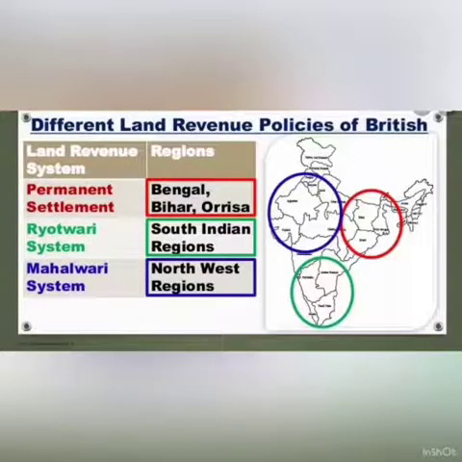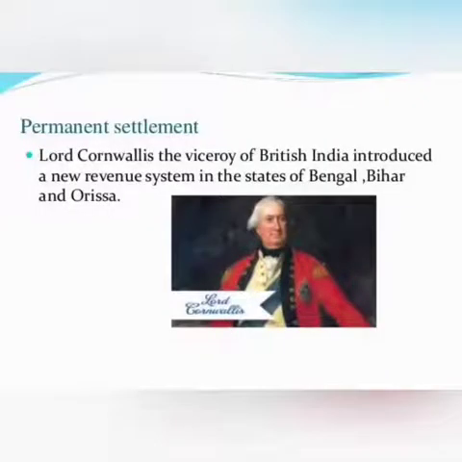So that's why these three land revenue policies were introduced by the British in India. One was the permanent settlement, which was introduced in Bengal, Bihar and Odisha. The second was the Rayatwari system, introduced in South Indian regions, and third, the Mahalwari system, which was introduced in Northwest regions.